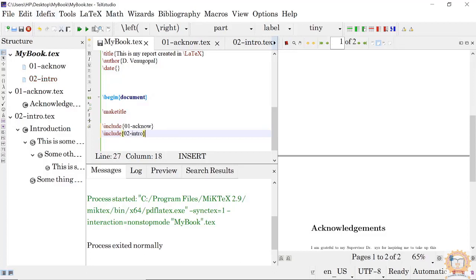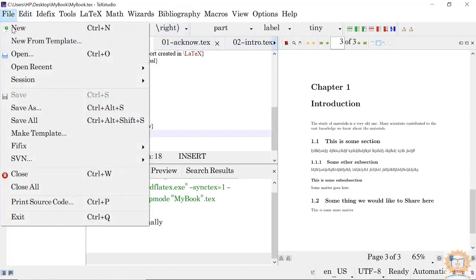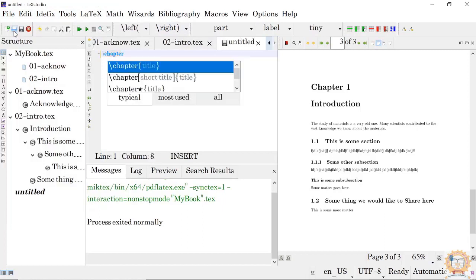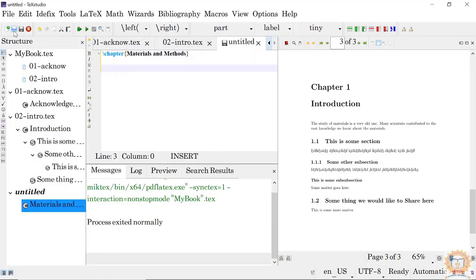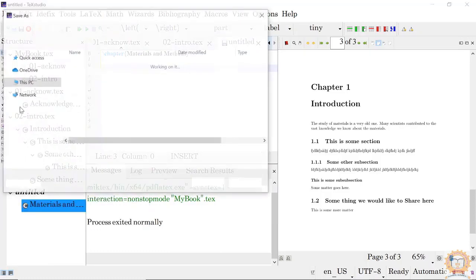Now when we compile it, the second chapter 1 is also here, like this. Now the third chapter, okay, file view. So this is a chapter. The title is... okay. So what I will do, immediately I will save it.